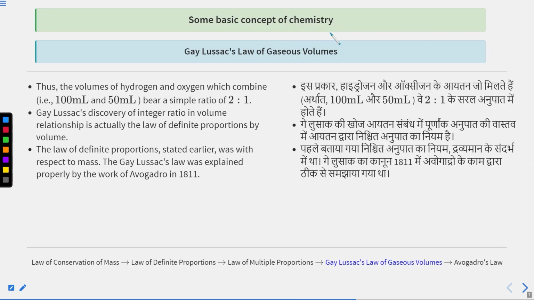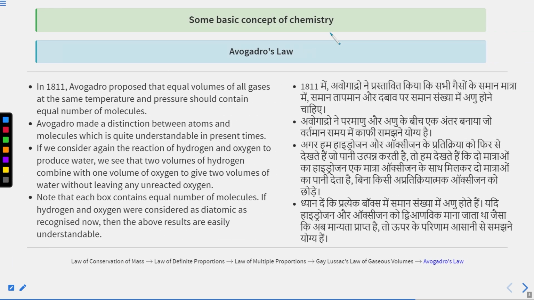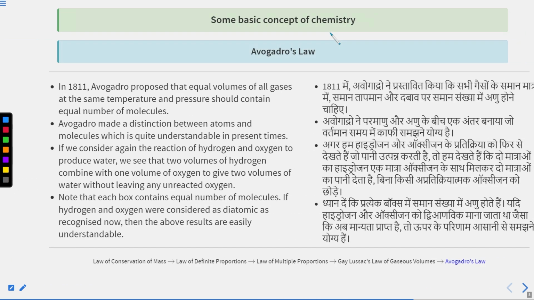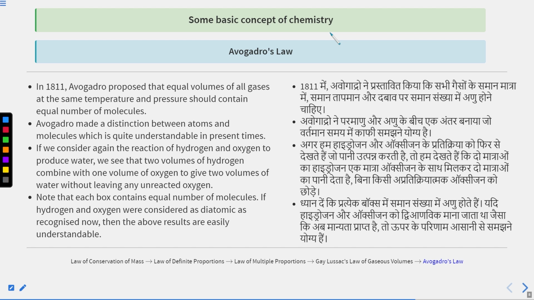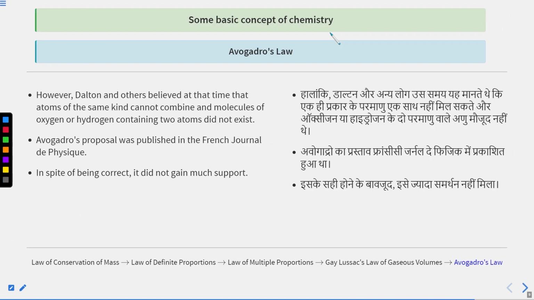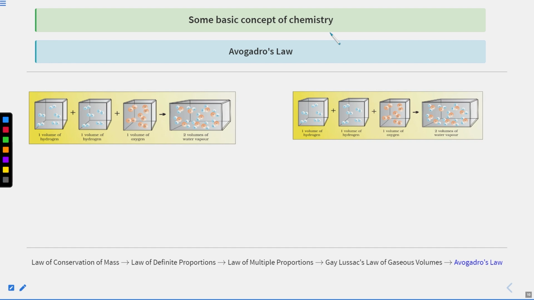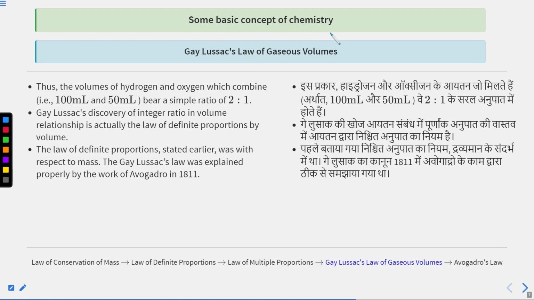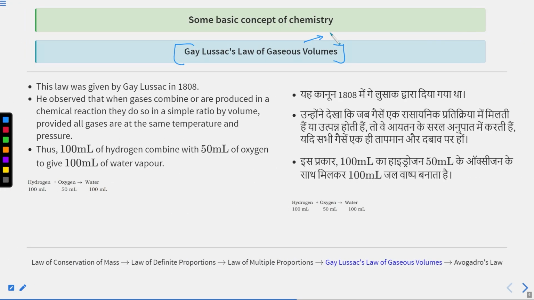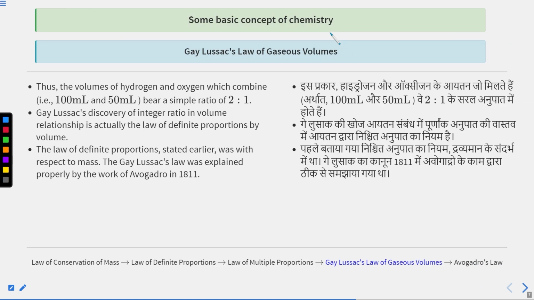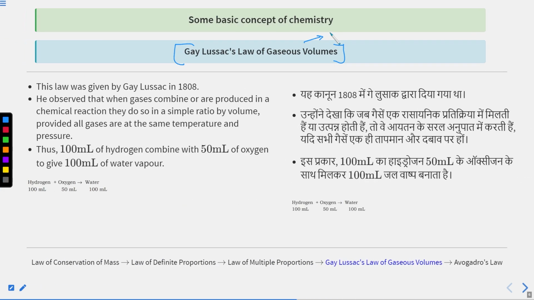The next law that we are going to discuss, you can see here, is Avogadro's law. We will be discussing Avogadro's law as well. These are the laws that we are going to discuss today. The first law is Gay-Lussac's law. What is this Gay-Lussac law? First of all, I want to write here that Gay-Lussac's law is also named the law of definite proportion by volume.